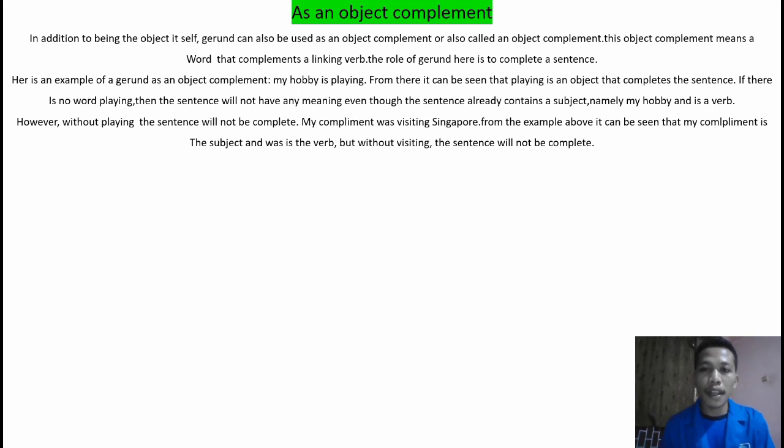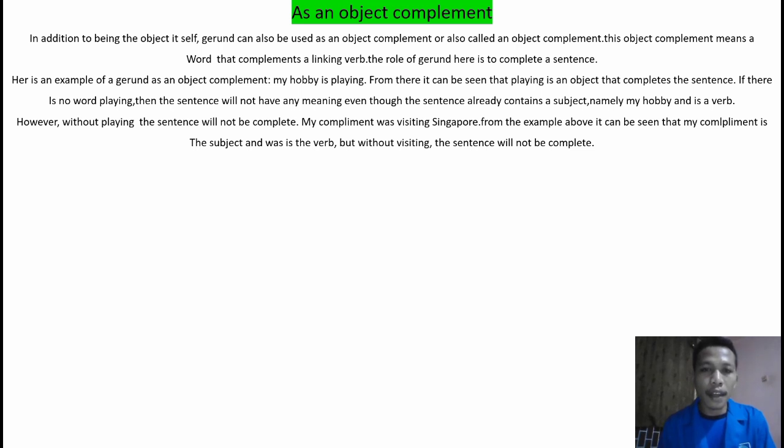From there it can be seen that playing completes the sentence. If there is no word playing, then the sentence will not have any meaning, even though the sentence already contains a subject, namely my hobby, and is as a verb. However, without playing, the sentence will not be complete.